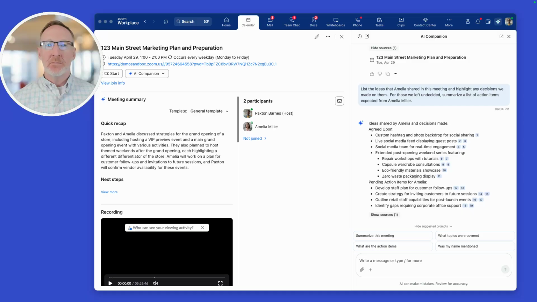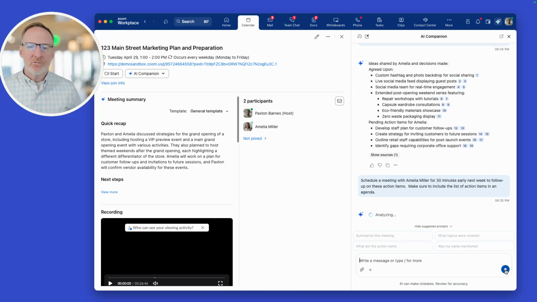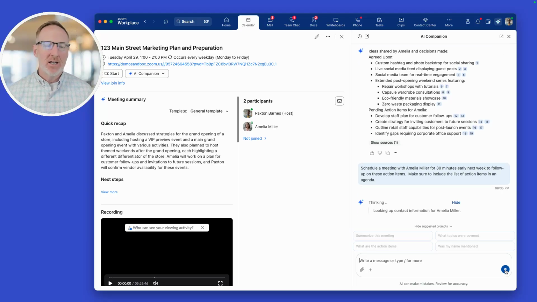In this case, Amelia is a direct report, and I want to make sure that she's progressing through each of these action items. So let's go ahead and schedule a meeting next week. What we're going to ask AI Companion to do is schedule a meeting with Amelia. Block it off for 30 minutes, and let's follow up with these action items. Make sure that you include a list of these action items as an agenda inside of the meeting invite.